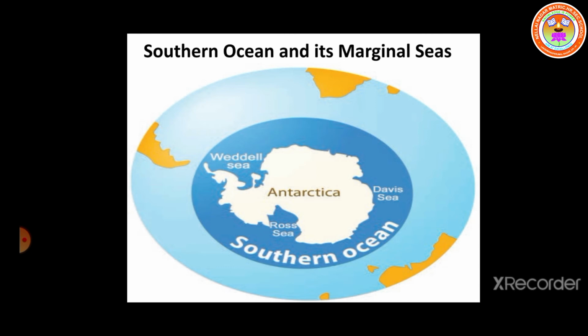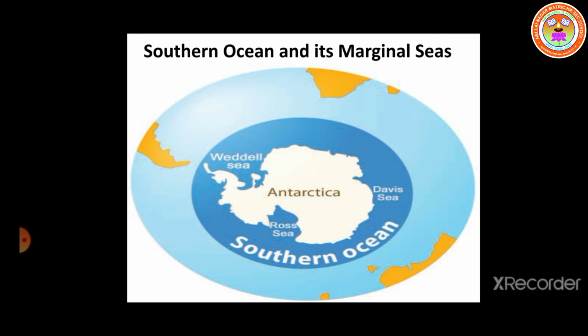The water in this ocean is very cold. Why is it very cold? Because much of it is covered by sea ice. Most of the water is covered by sea ice, so it is very cold.